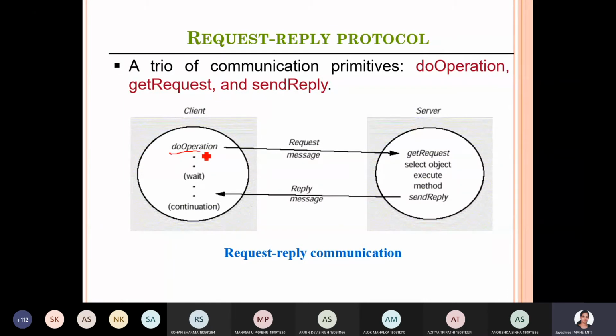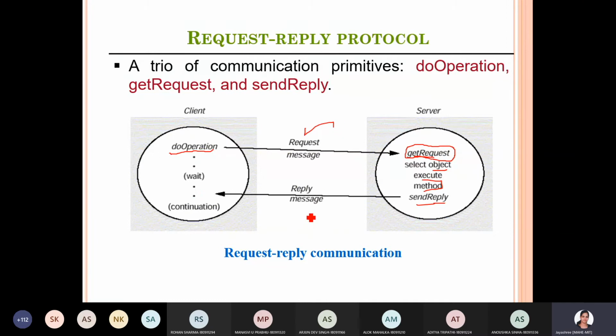These are the methods invoked from the client side. Do operation, that is the request message, will be sent to the server. The server will execute get request to get the request, select some object, execute that method, and send the reply back to the client. That is the reply message.